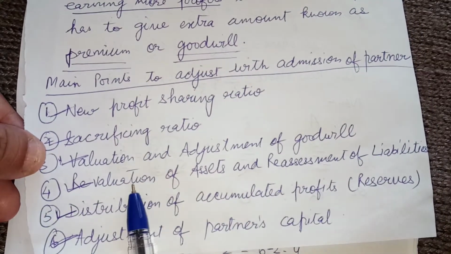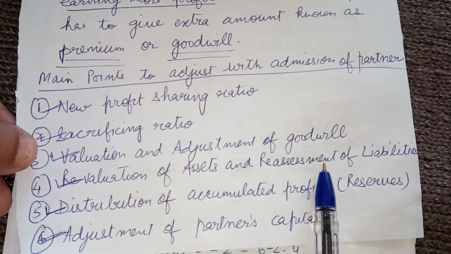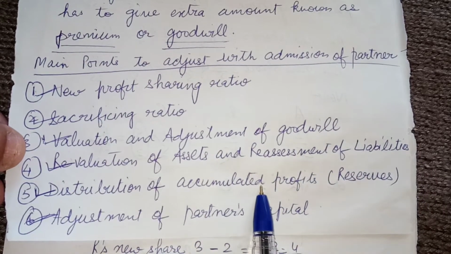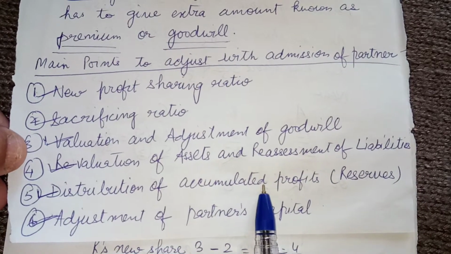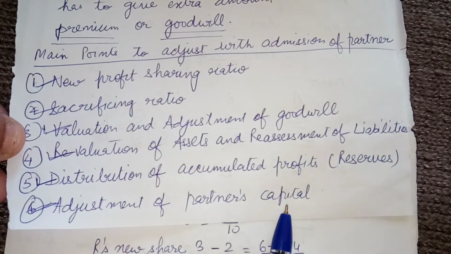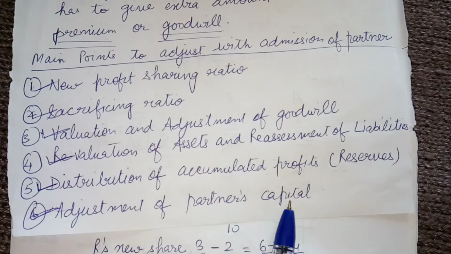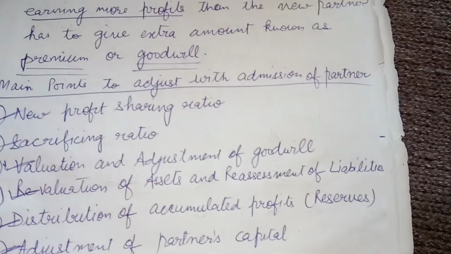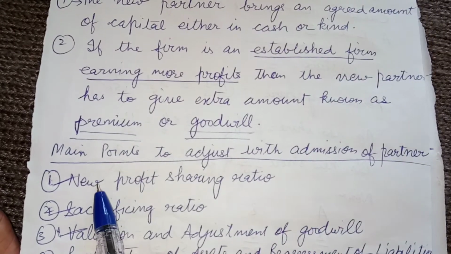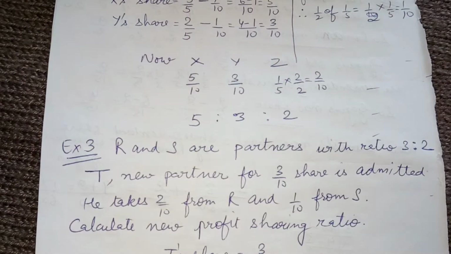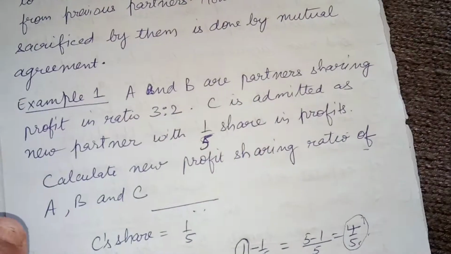Number 4 is revaluation of assets and reassessment of liabilities, and then distribution of accumulated profits, the profits which were already there in the reserves, and then adjustment of partners' capital. All these 6 adjustments we'll be doing in the coming videos. So in this video we are just doing the calculation of new profit sharing ratio. So how it is done, let us see.